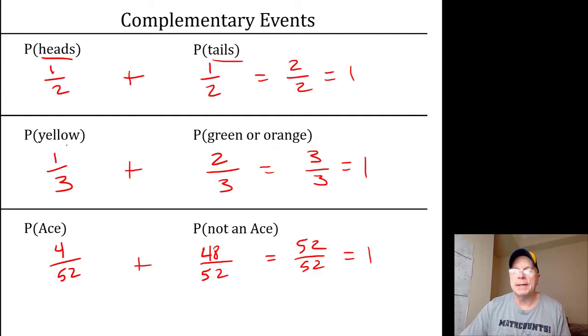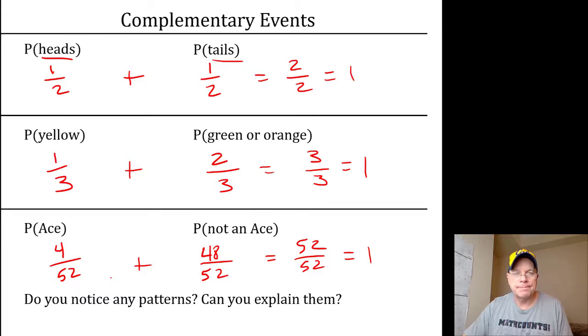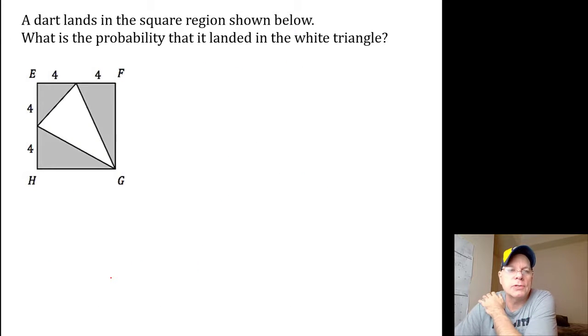If the probability of picking a yellow cube is 1/3, the probability of picking one of the other cubes must be the complement, or 2/3. They have to add up to 1 whole. While this may seem like a simple relationship or kind of obvious, it has important implications with problem solving, and you'll see that very soon. Actually, you'll see it right now.